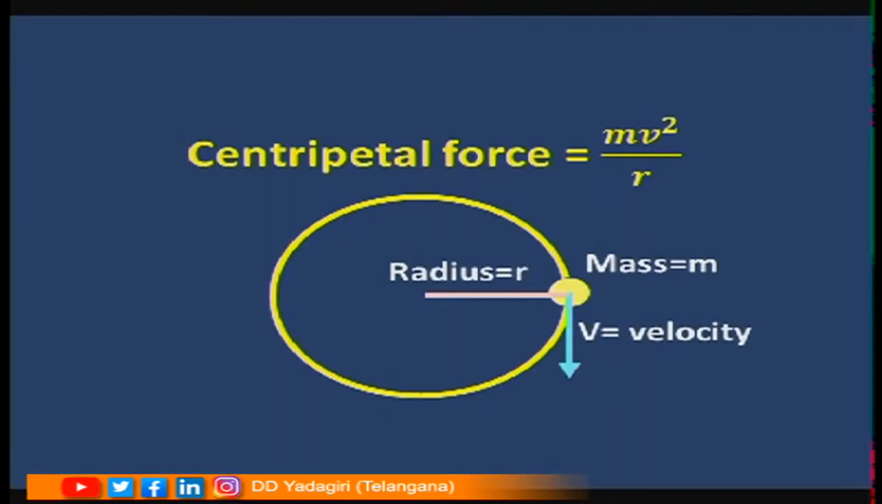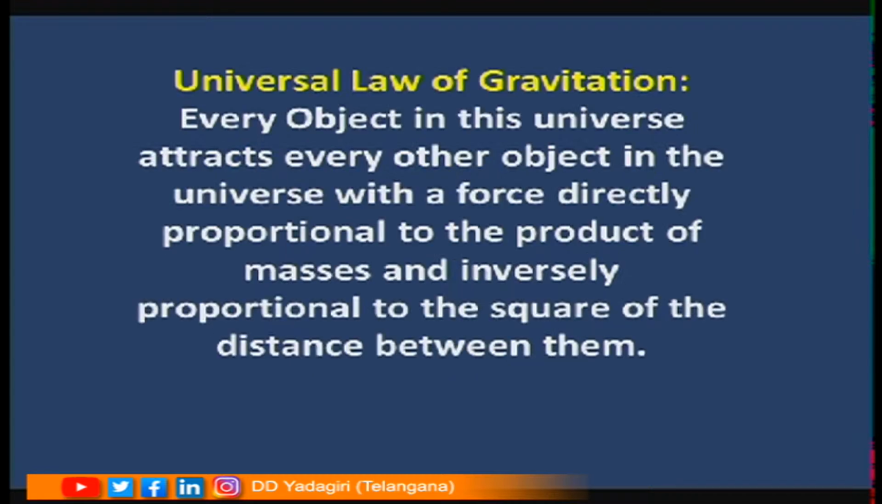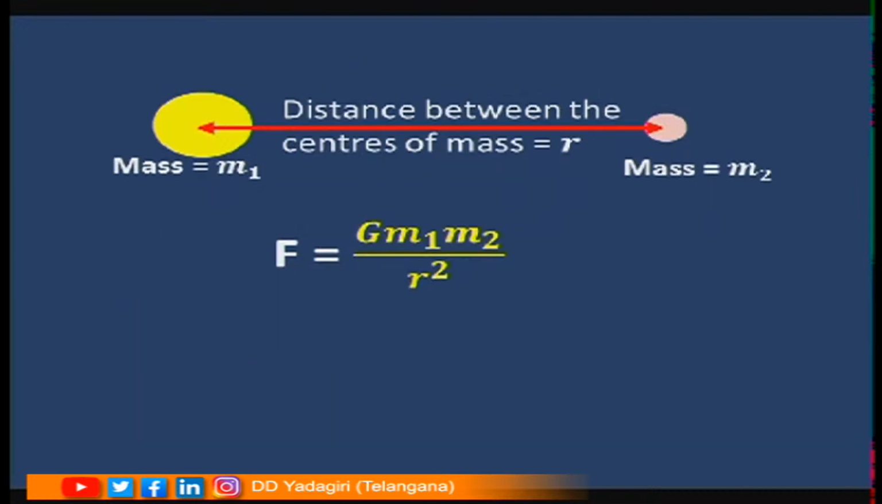The force is always perpendicular to the direction of velocity and is given by m v square by r. Universal law of gravitation: every object in this universe attracts every other object in the universe with a force directly proportional to the product of masses and inversely proportional to the square of the distance between them. Force is given by G m1 m2 by r square.